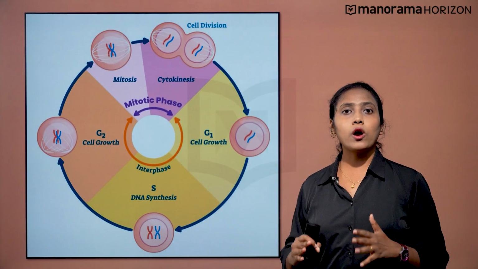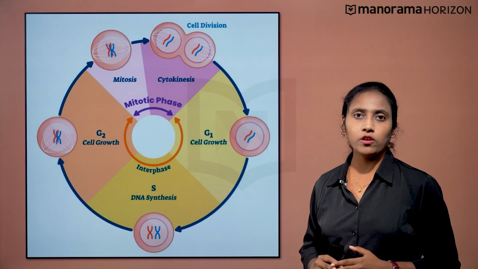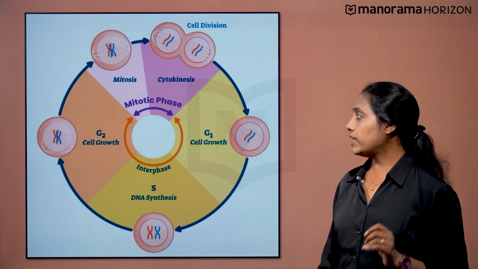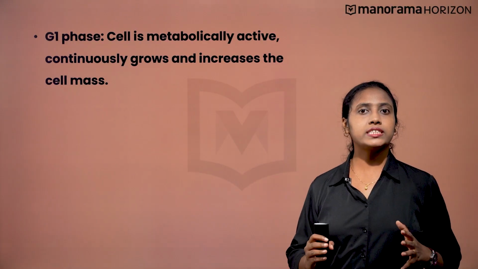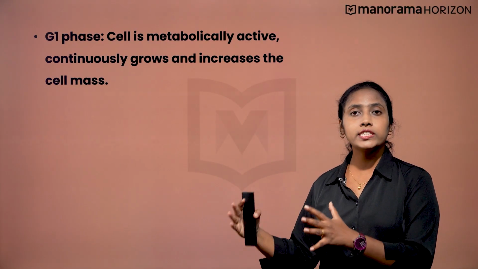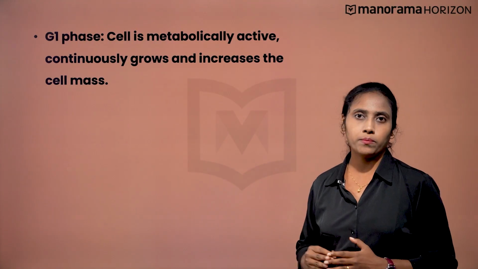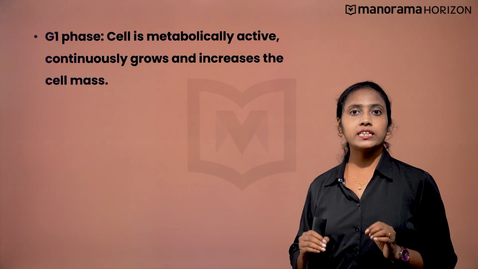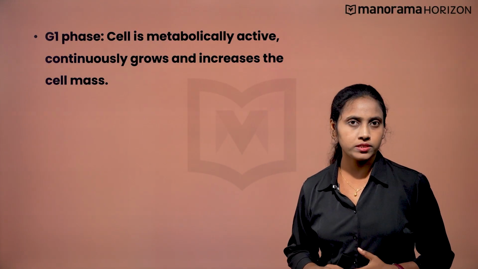We'll now see what happens in these phases of interphase. In the G1 phase, the cell is highly metabolically active and continuously grows and increases its cell mass. This phase lasts for around 11 hours.